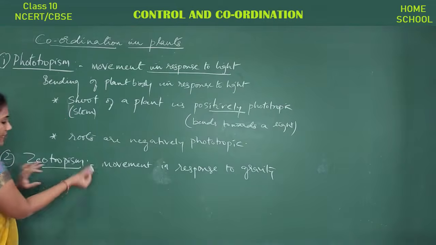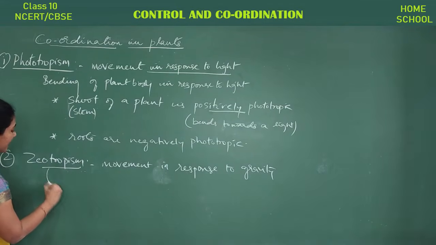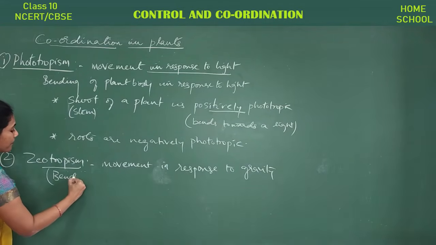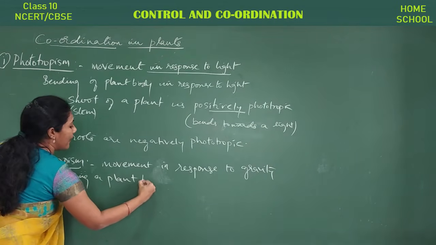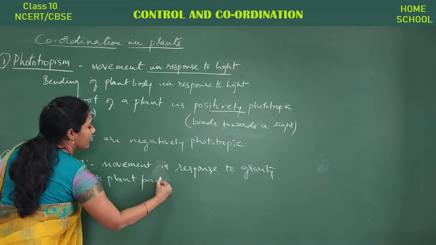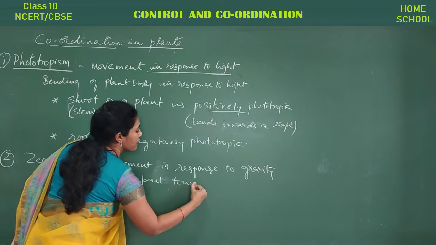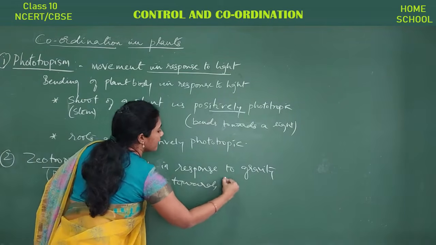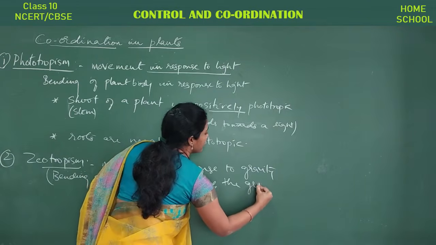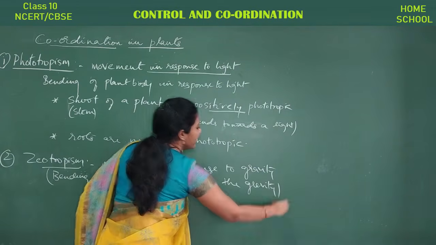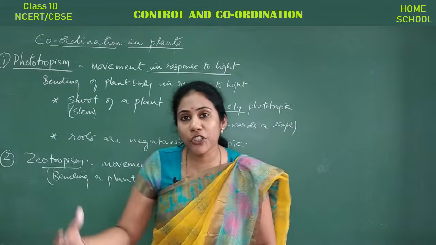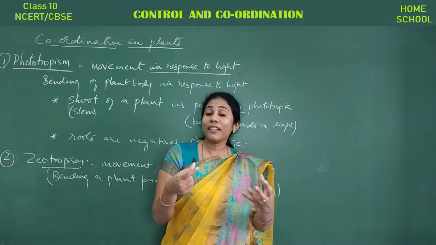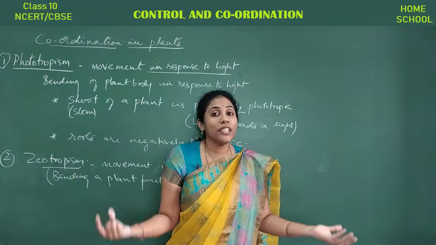So in simple terms, bending a plant part towards the gravity. Okay, gravity in the sense what? Ground.